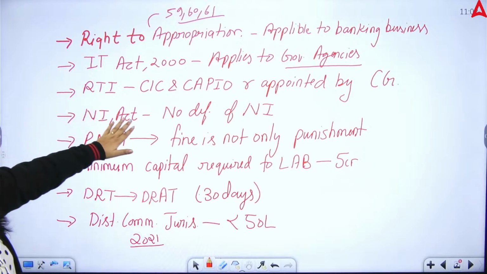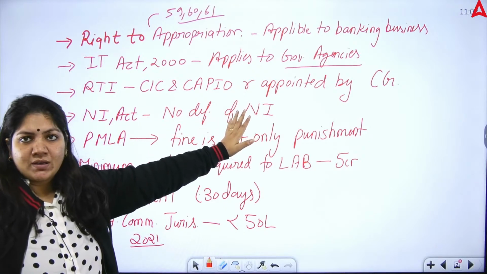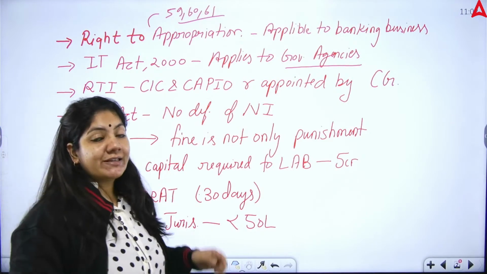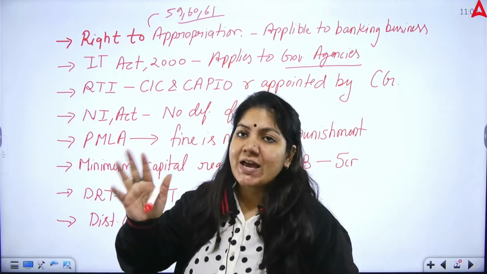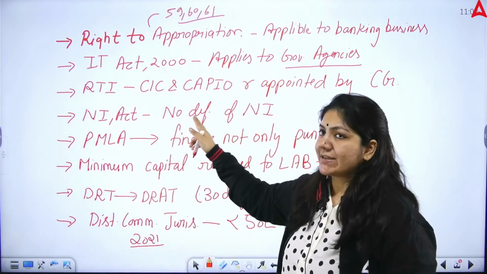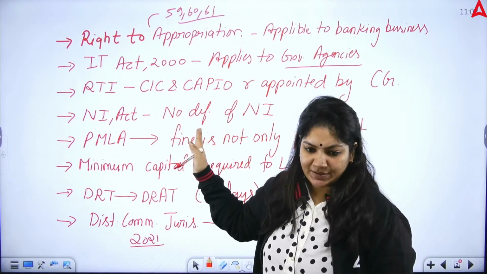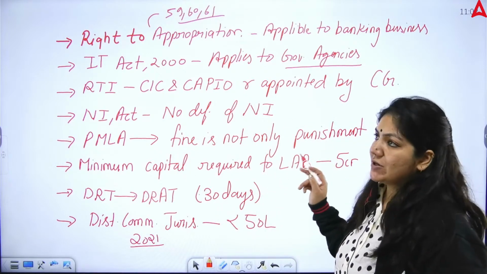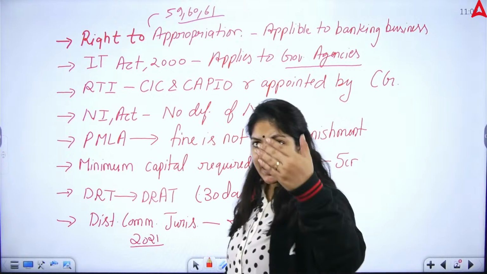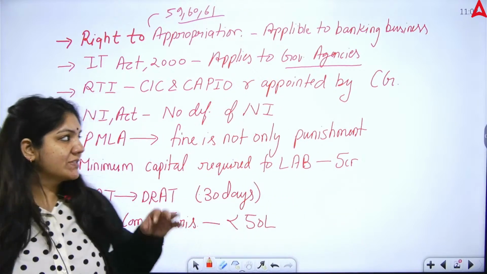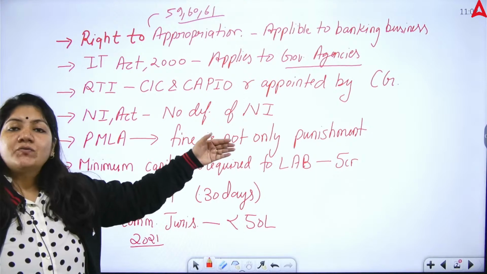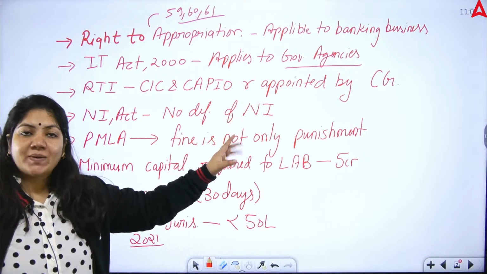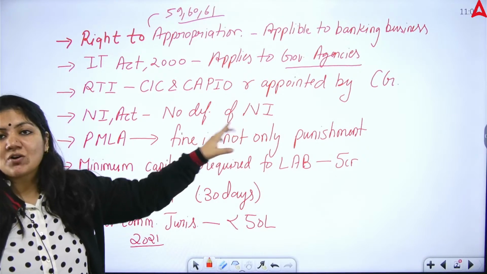Then in the NI Act, no definition of negotiable instrument is given, because section 13 includes cheque, bill of exchange and promissory note. So that's why no exact definition is given in NI Act section 13. Next was the Prevention of Money Laundering Act: fine is not the only punishment. Many questions were there on prevention of money laundering. It was asked what the punishment is. In one statement it was given that fine is the only punishment, so that statement was wrong. You have to tick mark the wrong statement.